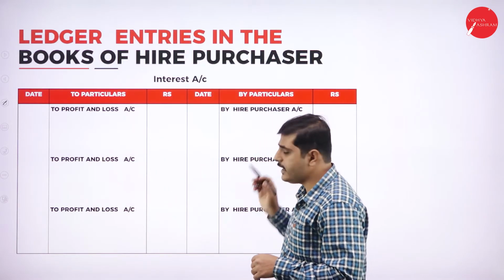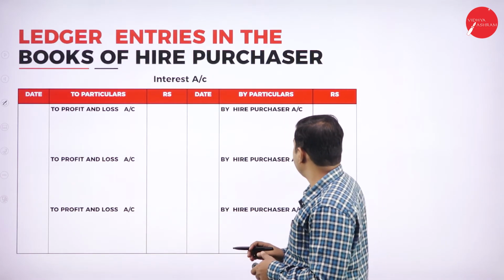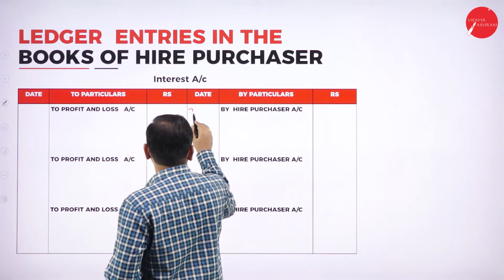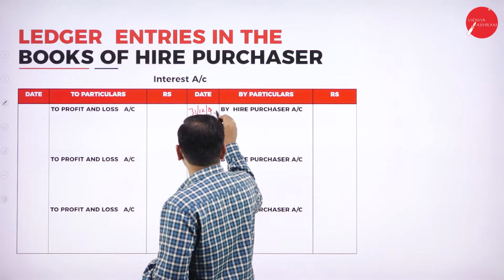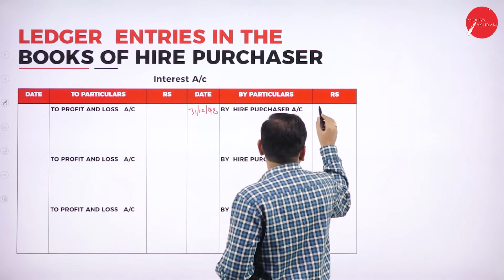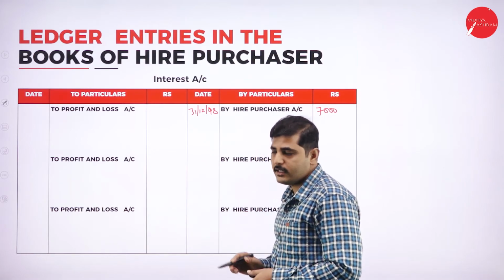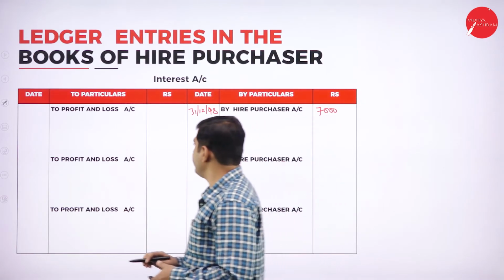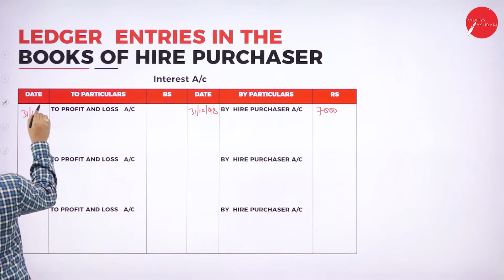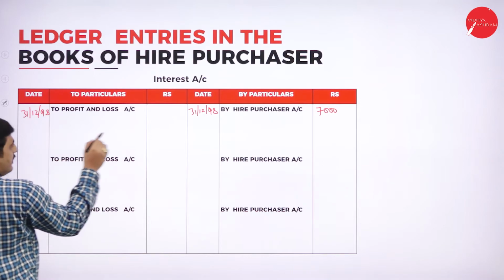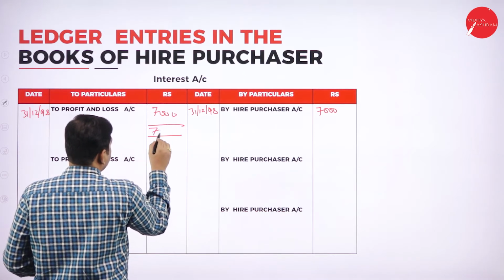So what is the first year interest? We have paid 7,000 rupees as the first year interest. At the end of the year, 31st 12/98, that amount should be transferred to profit and loss account. On the same day, 31st 12/98, 7,000 is transferred to profit and loss account. The balance will get tallied.